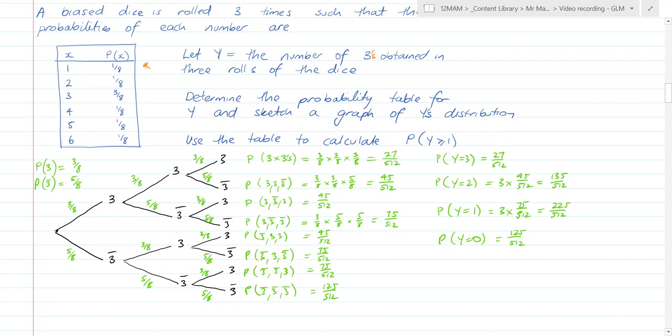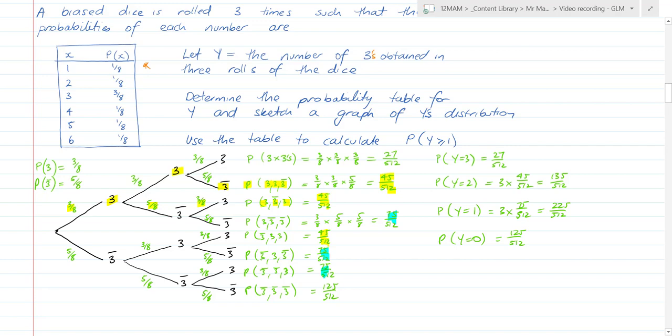Okay, so you can see the pre-population of the data there, and just to run through that really quickly with the yellow highlighter, I've got the probability here of 3, 3, not 3, which I've written in here, and I've done the calculation 3/8 times 3/8 times 5/8, which is 45 over 512. Now, this is 3, not 3, 3, which is actually the same. I get the same 3 fractions to multiply. So I've got 45 over 512 again. I've done the same thing there. And equally, I've got this one, and this one.